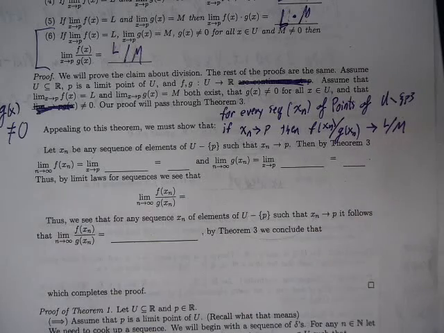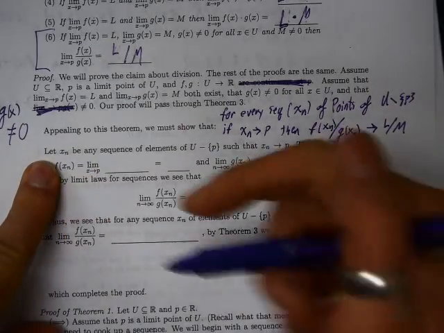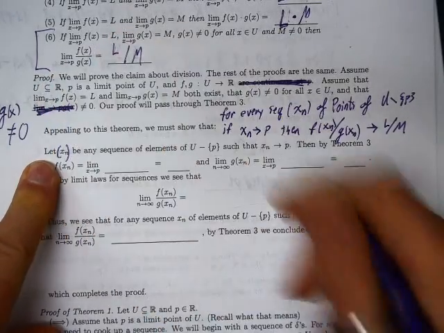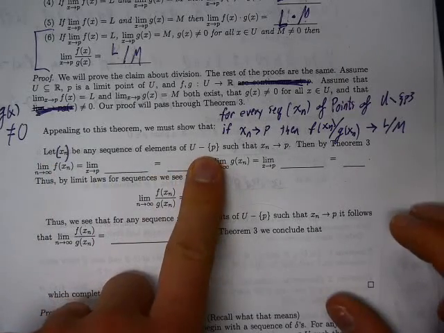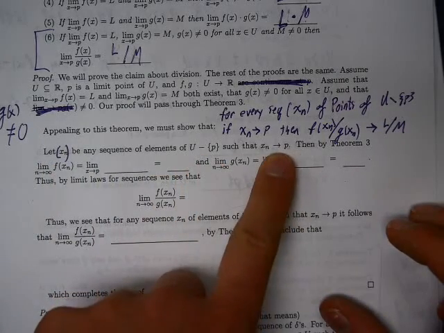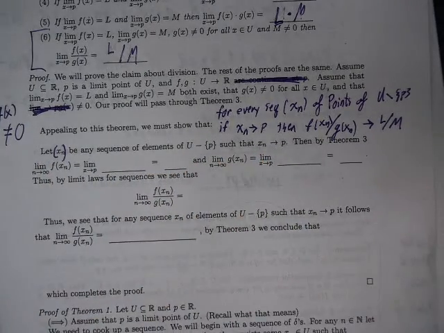So if that's what we need to prove something about every sequence of elements which satisfy some conditions, let's let x n be any sequence of elements of U different from P such that x sub n converges to P. So that's exactly what we should start this proof with if we want to prove that statement in full.